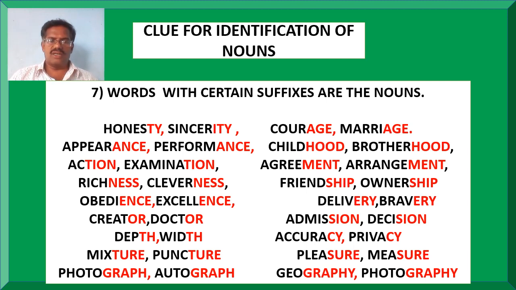and or words, creator, doctor; sion words, admission, decision; th words, depth, width; cy words, accuracy, privacy; ture words, mixture, puncture; sure words, pleasure, measure; graph words, photograph, autograph; and graphy words, geography and photography. Like these, if you find the words with these suffixes, we can call them nouns.